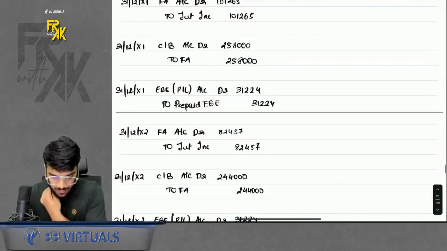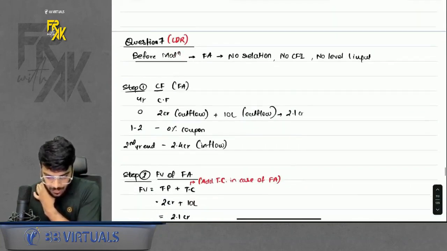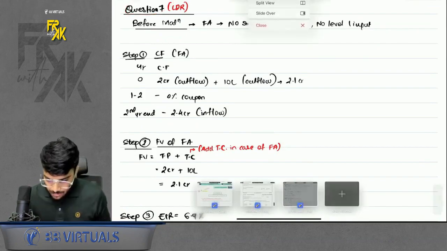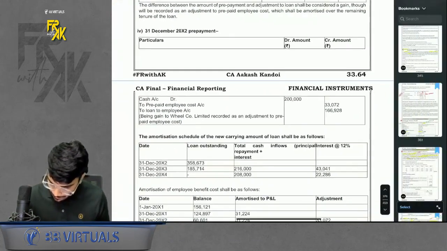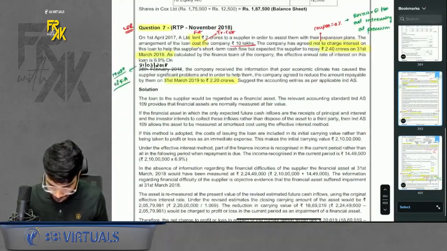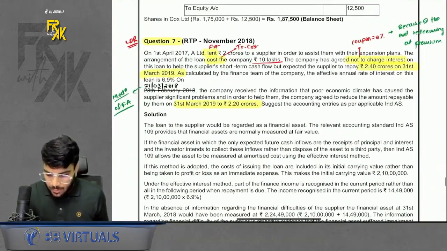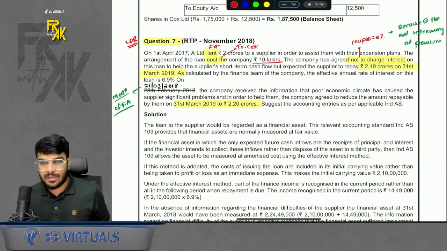Okay, then we have one more question, and that is going to be question number 7. Again, it is a question of modification. Let's refer to the question once. Yeah, here it is. Question number 7. What does it have to say? It says we lent.